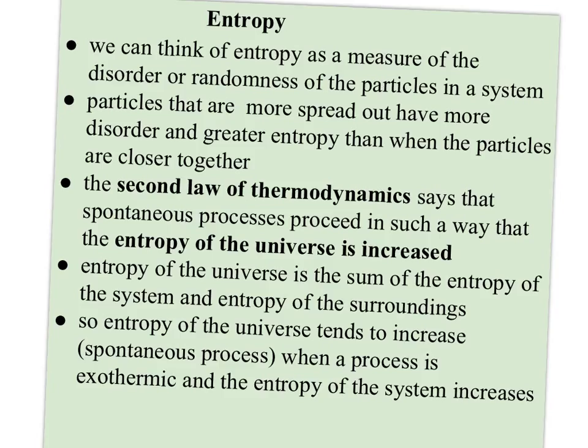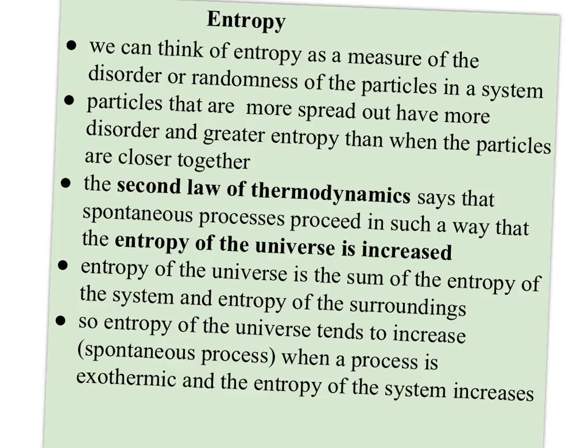So entropy will tend to increase during a spontaneous process, most often when a process is exothermic and very often when the entropy of the system increases. Now, is that 100% of the time? No, but if both of those occur, if the process is exothermic and the entropy of the system is increasing, for sure the process is spontaneous.